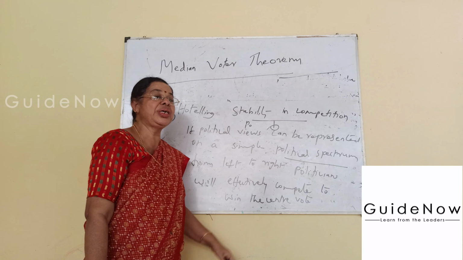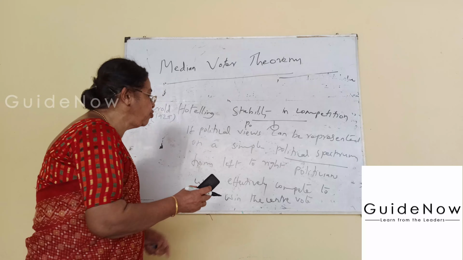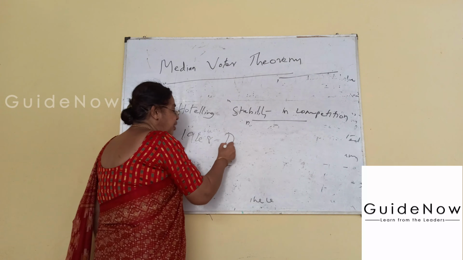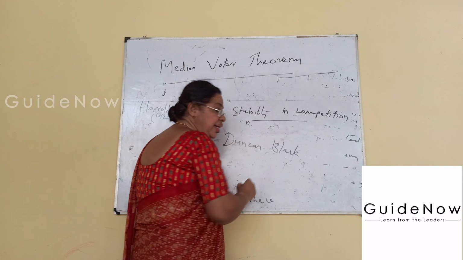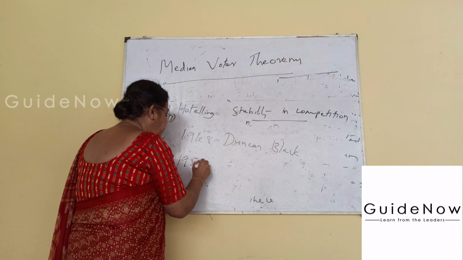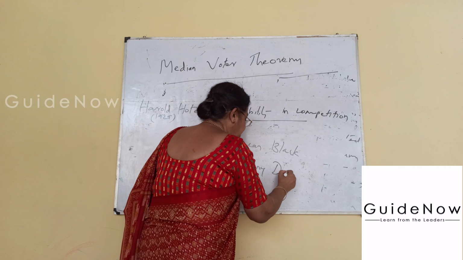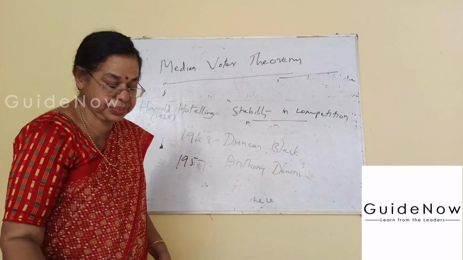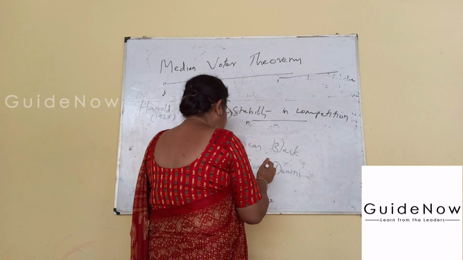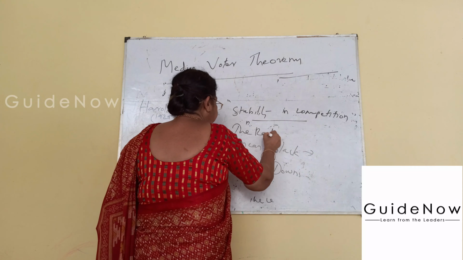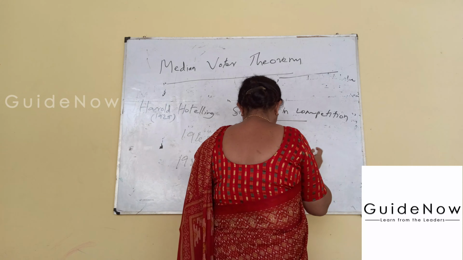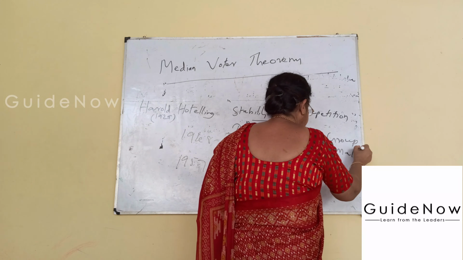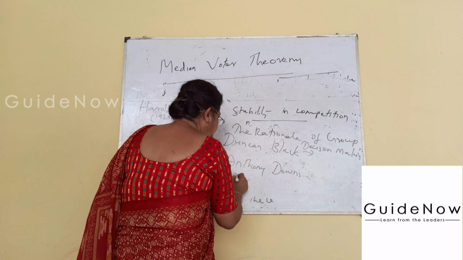In the same way, the other two economists are Duncan Black in 1948 and Anthony Downs in 1957. Duncan Black's famous work is The Rationale of Group Decision Making, and Anthony Downs' famous book is An Economic Theory of Democracy.